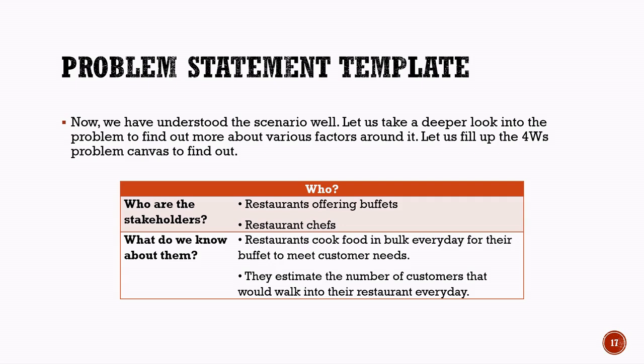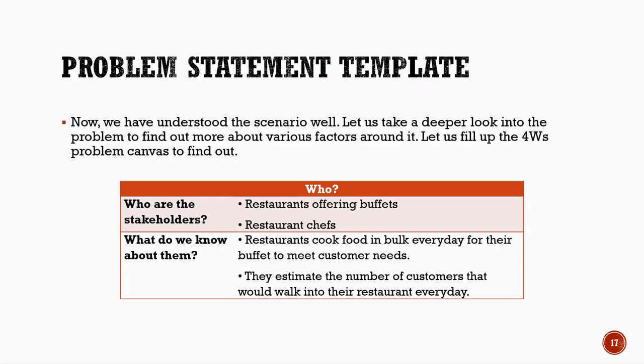These stakeholders are directly connected to the issue of food wastage. We also try to understand important details about them. Restaurants prepare food in large quantities every day to meet customer demand during buffet service. Since the exact number of customers visiting the restaurant is not always known, restaurants estimate the expected number of customers in advance. Sometimes the estimated number is higher than the actual number of visitors. As a result, extra food remains unused and gets wasted.